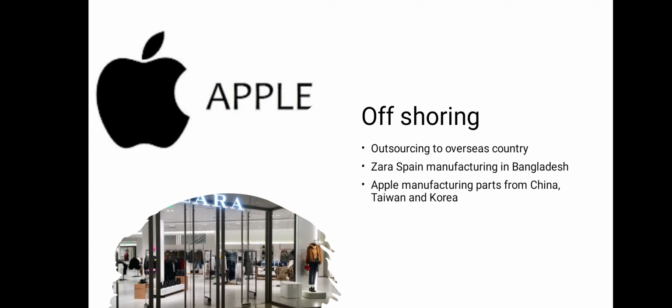Interestingly, Apple has its R&D located in America, but their manufacturing or assembly plant is located in China. This is another example of offshoring.